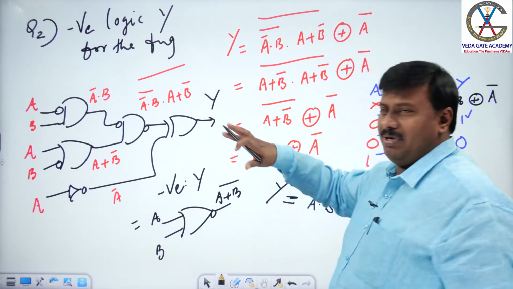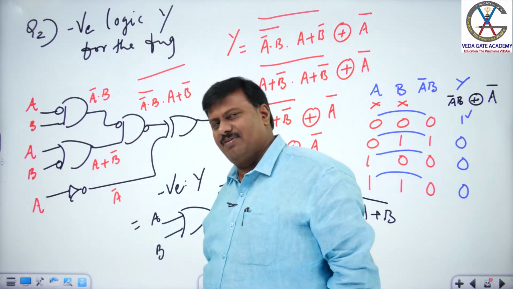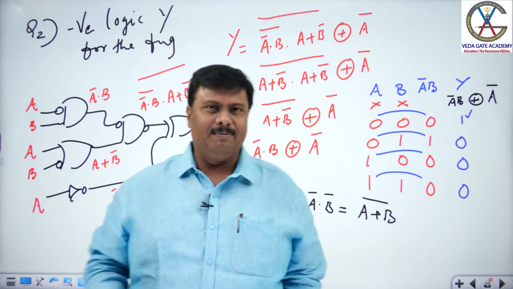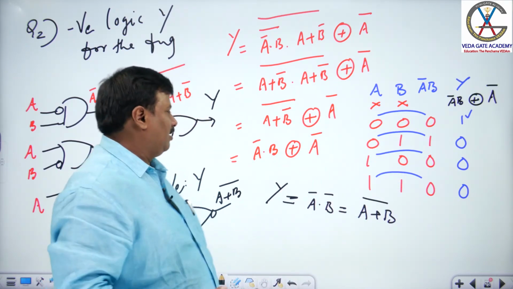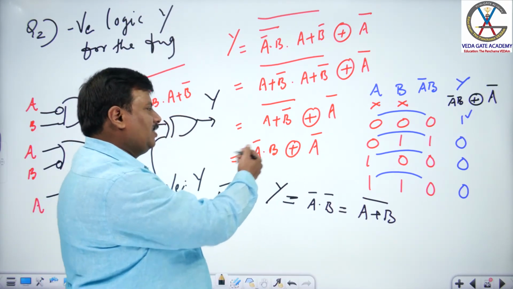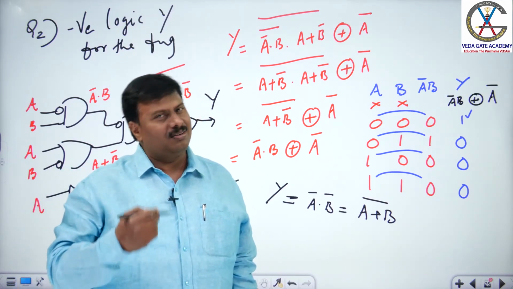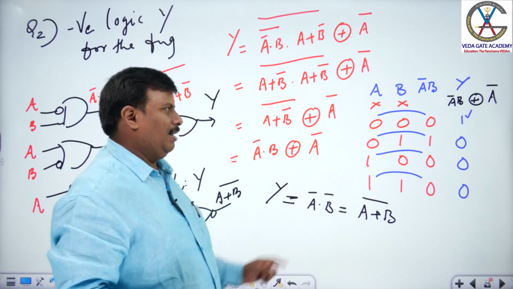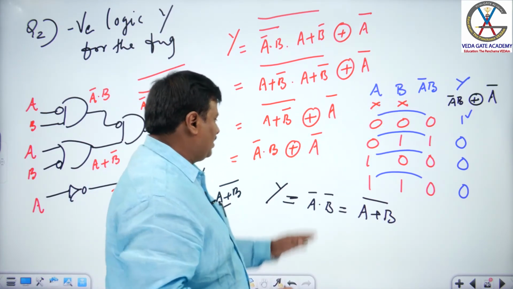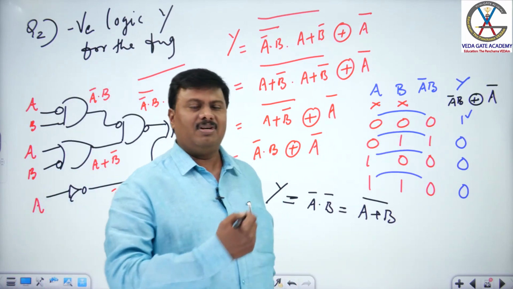The question may look a bit complicated, with a lot of values and gates involved. But when you start solving, it has shown the simplest way of getting the answer. Now, coming back to speak: whenever you want to solve questions like this, A bar XOR with A bar B, going mathematical may take some time as well as cause confusion. Hence, I applied a tabular method: A, B, A bar B and Y. I found A bar XOR with A bar B, applied the minterm value, and here we got the answer.